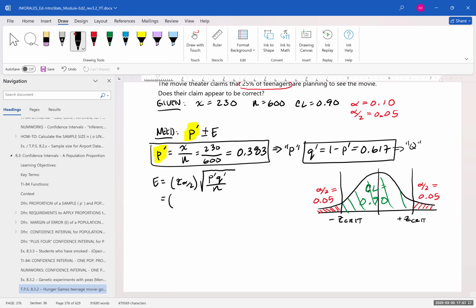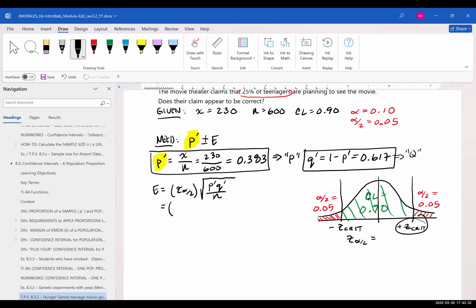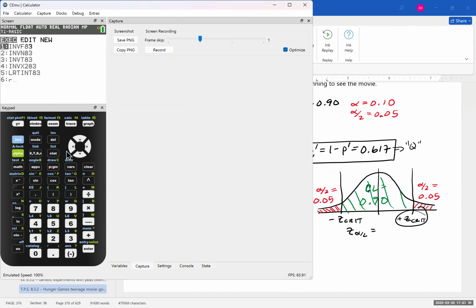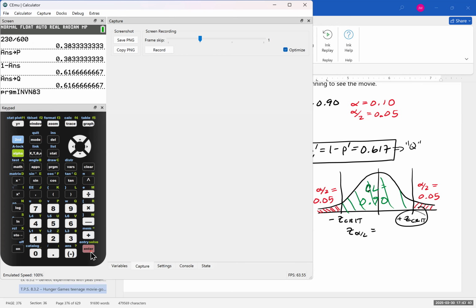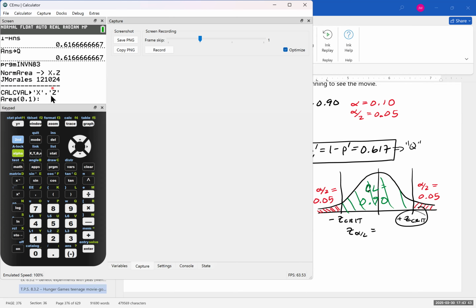All right, so we'll use an inverse distribution function to get our Z alpha 2 score, which is our critical value. For this one, I'm going to use my program, inverse n, because it should store the value in Z for me if I use it.